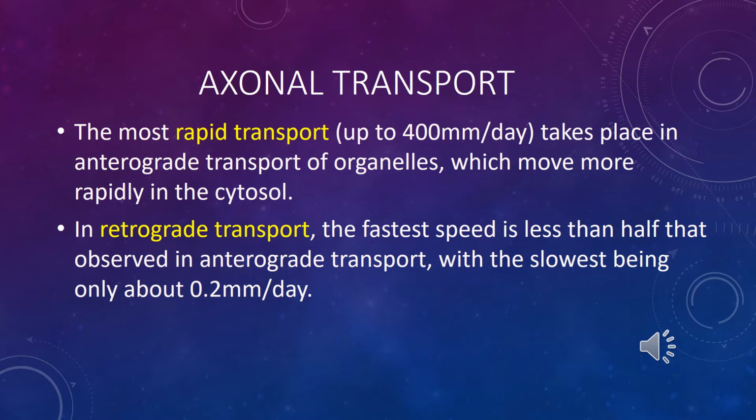Rapid transport is near 400 millimeters per day. It takes place in anterograde transport of organelles or some elements in the cytoplasm. Retrograde transport is slower, near 0.2 millimeters per day.